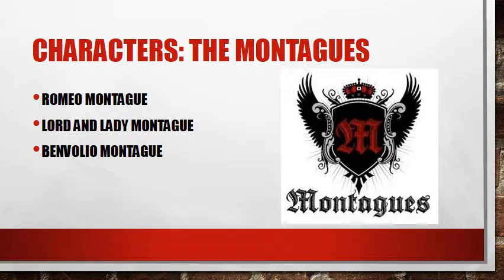And then we have Benvolio Montague. Benvolio, quite the name. Benvolio Montague is Romeo's cousin. So just like Tybalt is Juliet's cousin, we have Benvolio Montague, and that is a very close cousin of Lord and Lady Montague's son Romeo. Next we have Mercutio. Mercutio is Romeo's best friend. He's not directly a Montague, but he's on the Montague side. He's like family. We all have somebody in our lives that's sort of like family.